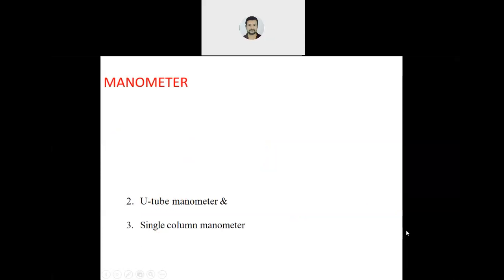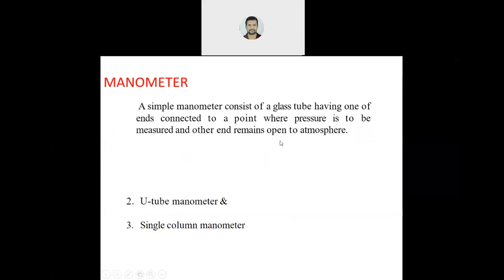Now coming to manometer. What is manometer? It is a device which is made of a glass tube. It is used to measure the pressure at any point. Now different types of manometer: piezometer, U-tube manometer and single column manometer. So these are the three types of manometer which we can study here. Manometer is a device used to measure the pressure at any point in the fluid.